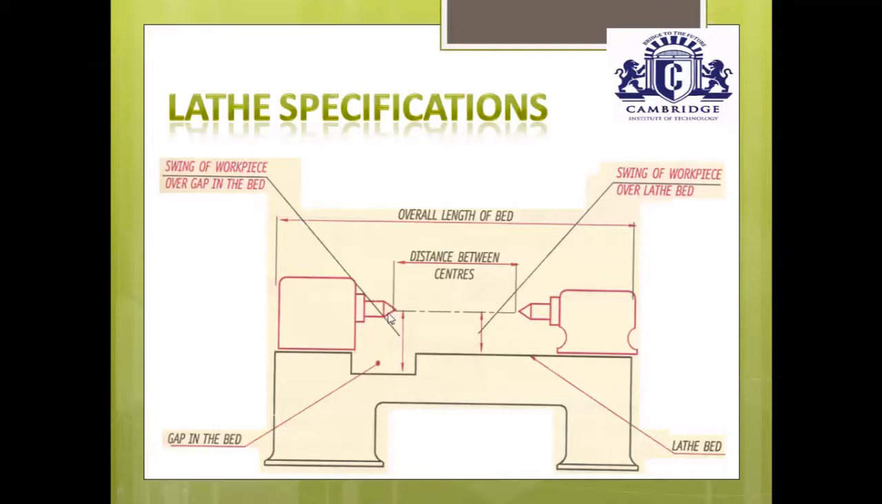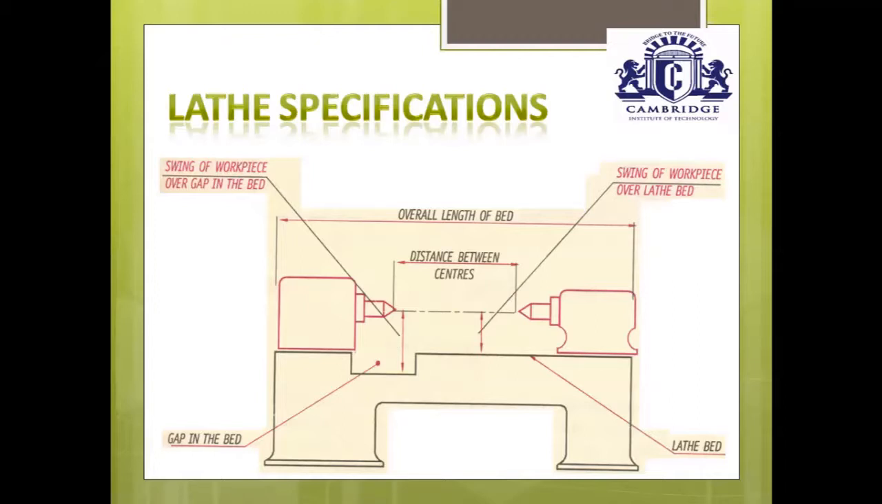This mainly represents the maximum diameter of the workpiece and the maximum length of the workpiece in this gap, which you should specify whenever you are giving an order for manufacturing the lathe machine.